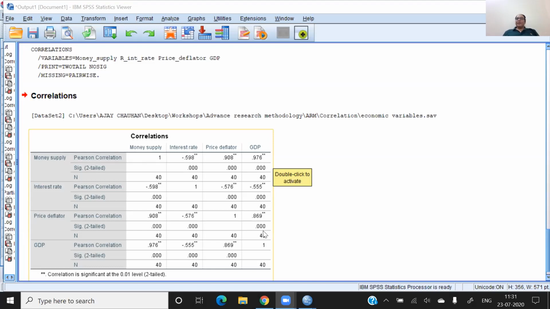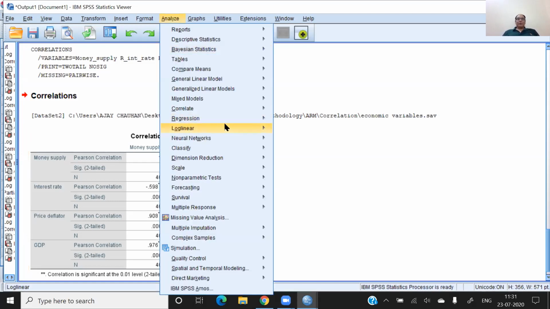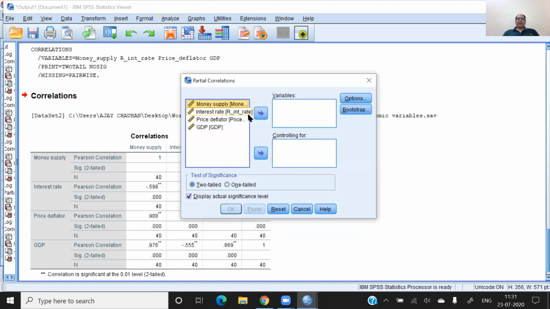Suppose I have a research question: is there any relationship between the interest rate and the GDP if I control the other variables also? So now I am going to run the partial correlation, and I want to find out the relationship between interest rate and GDP after controlling the two variables.